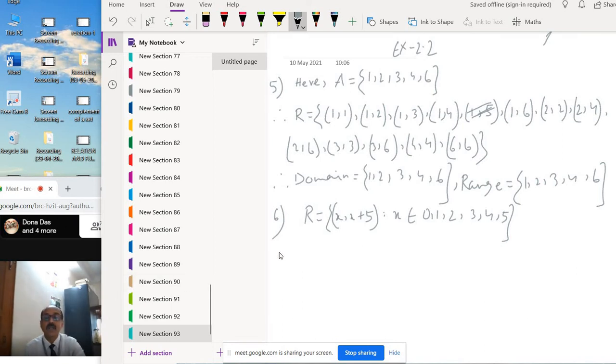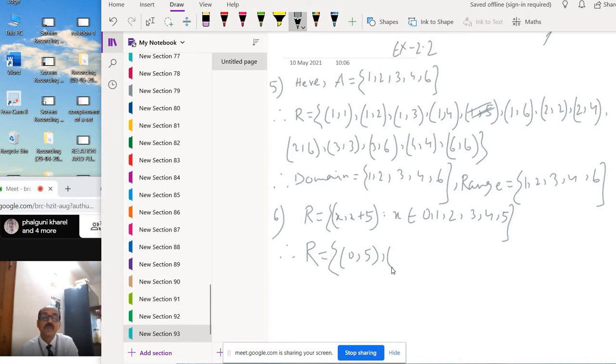First we write R in roster form, since set builder form is given. Take the first element 0, so x comma x plus 5: 0 plus 5 is 5, so (0, 5).